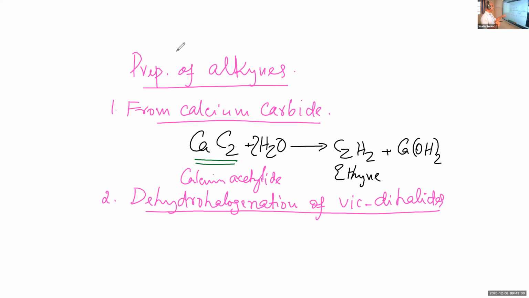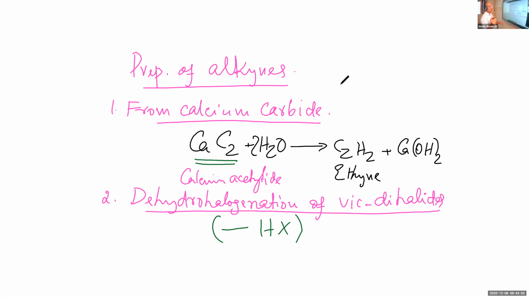Okay, what is dehydrohalogenation? De means removal or minus. Then hydrohalogenation, hydrohalide, HX. So dehydrohalogenation means removal of HX, minus HX.